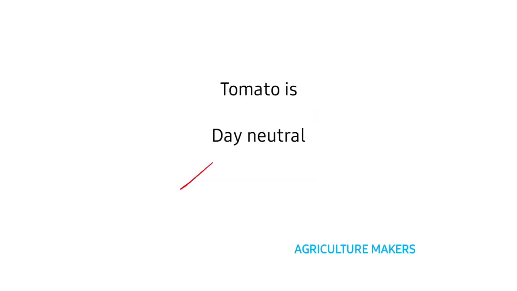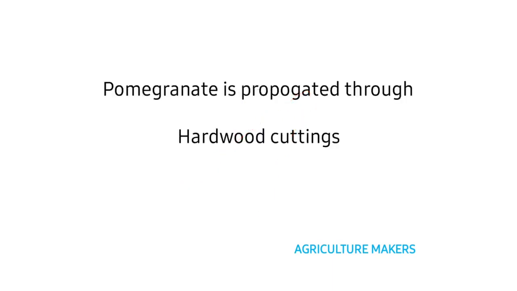Tomato is day neutral in nature, which means it does not have any response to photoperiodic change. Usually, most of the solanaceous crops are day neutral, whereas potato is long day in case of flowering, whereas from the tuberization point of view, it is short day in nature. Remember this, that is very important. Pomegranate is propagated through hardwood cuttings. Remember, it is not just a cutting, it is hardwood cutting.